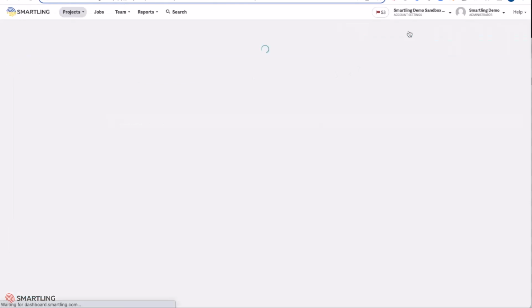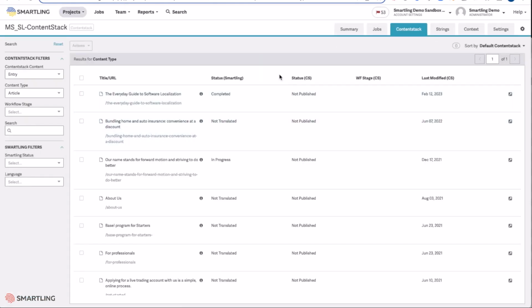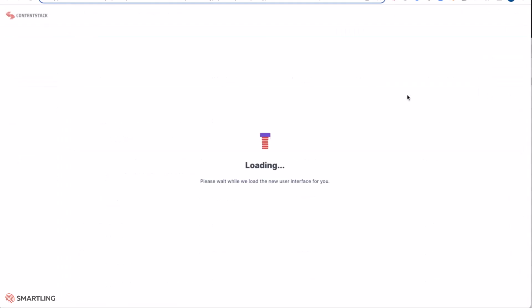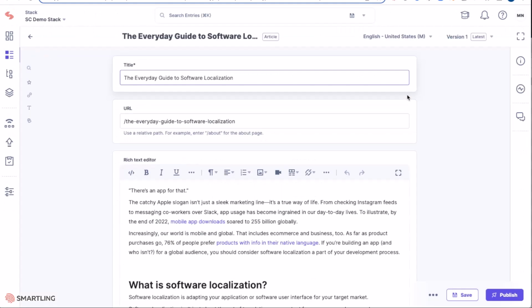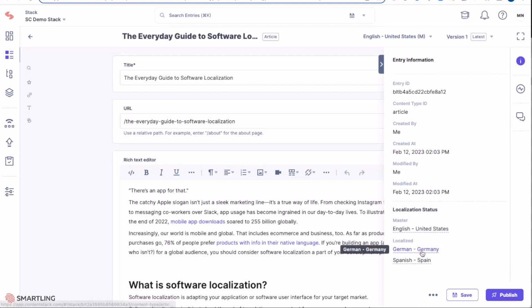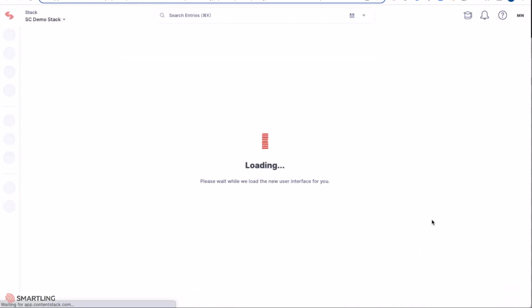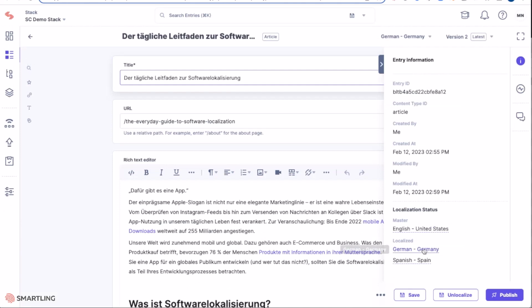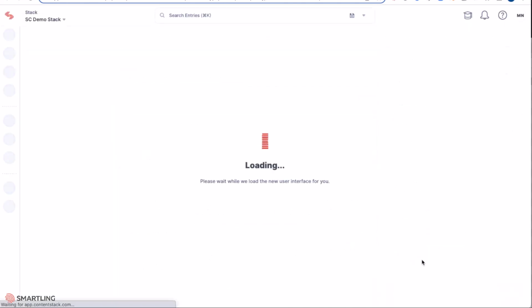At any point in time, leveraging the Smartling dashboard, you can also see exactly what the current status is of the translation within Smartling. Within the Smartling dashboard, this also gives you direct access back into Contentstack to the original component. Simply opening up the link sends you directly back to Contentstack to that specific component. Leveraging the info, you can then switch between the languages and see how they have been sent back and localized in all the relevant areas.